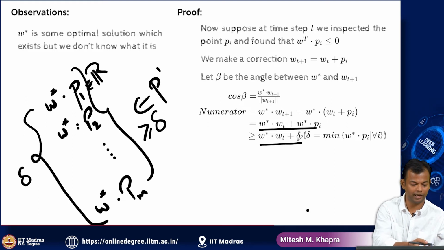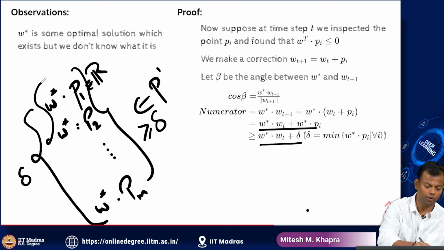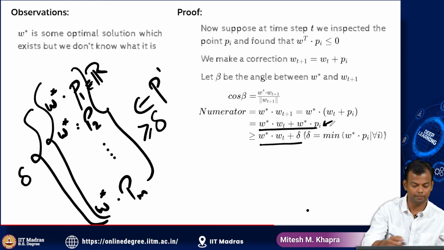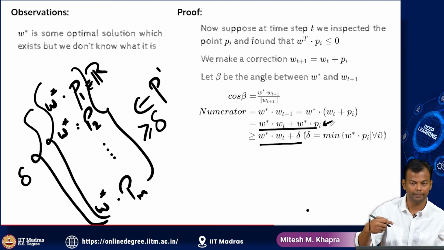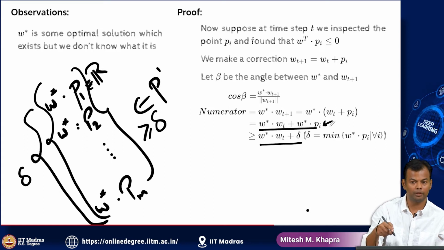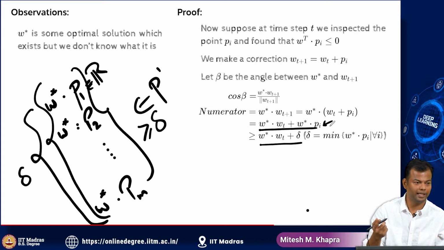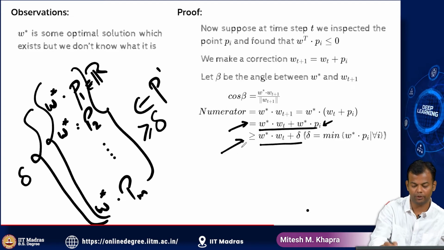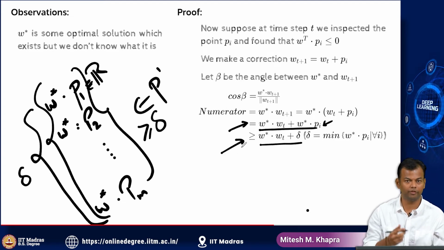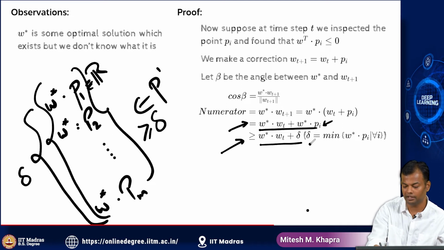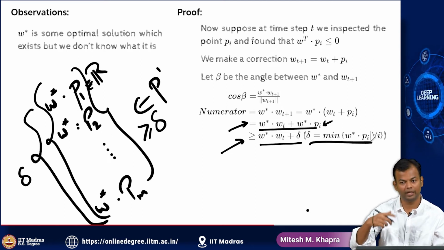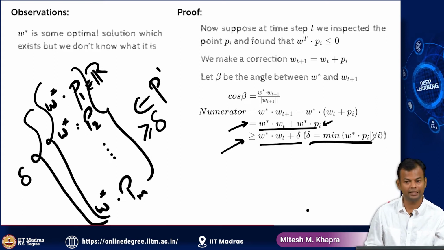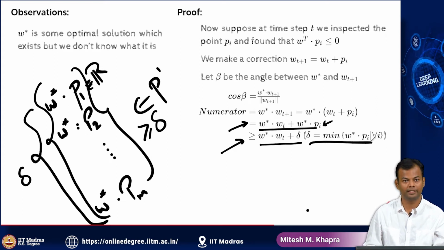This directly follows from my argument that all of these quantities are greater than or equal to delta. Irrespective of which Pi I have picked, from P1 to Pm, W star dot Pi is greater than or equal to delta. Hence the sum here is greater than or equal to the sum here. It follows simply from the definition, where delta is the minimum dot product between W star and all the points that I have. Is this definition clear? So now let's proceed.